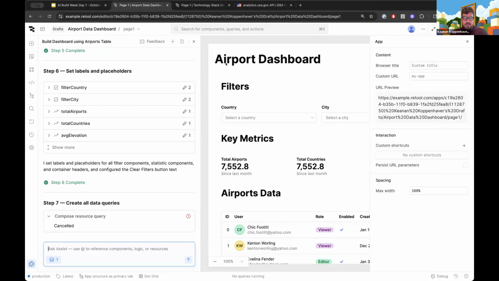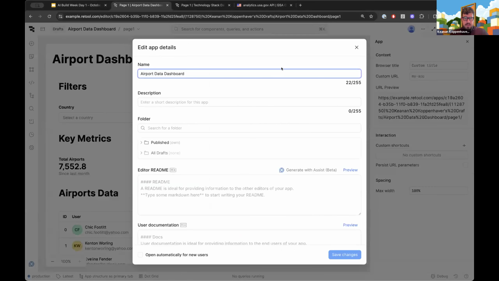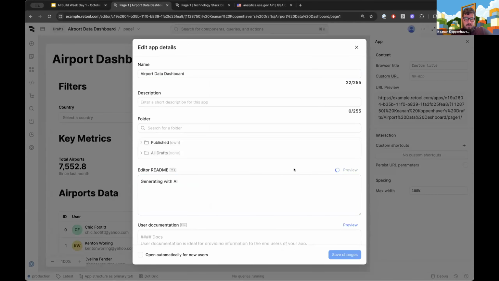Another thing I would recommend, tangentially related to this topic, is if you're familiar with this screen, this is where the details for all your apps live. If you want to generate technical documentation for your app that you've built, you can now do that with Assist as well. This will populate this editor README so that other folks coming in to use your application have some of the details about how your app works. Because it knows all about the components on the canvas and how the queries are connected, it's able to generate a pretty comprehensive README for your application.